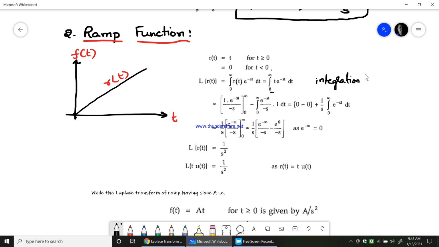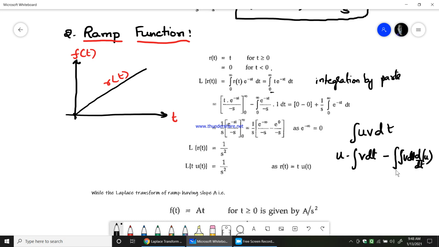The integration of u into v dt will be equal to u into the integration of v dt minus the integration of the integral of v dt into d by dt of u. This is the integration by parts formula we use to find the solution.